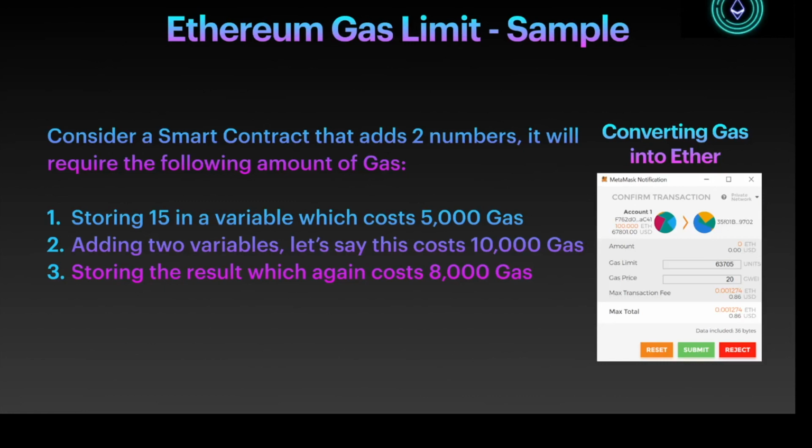For example, a dollar can be broken down into dimes, like 10 dimes make a dollar, and similarly 100 cents make a dollar. Similarly, you can break down Ethereum, the ETH, into subunits. Here we use a unit called Gwei, and the price is about 20 Gwei per unit. You multiply this and you get the transaction fee and the total.